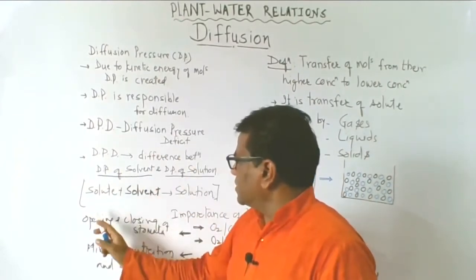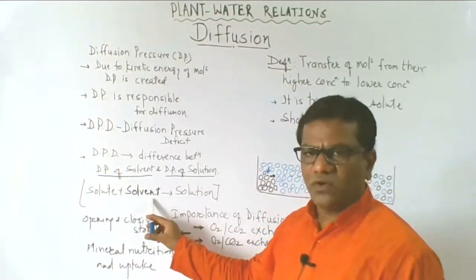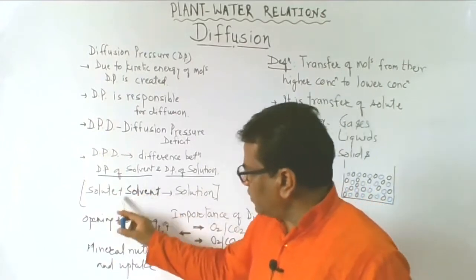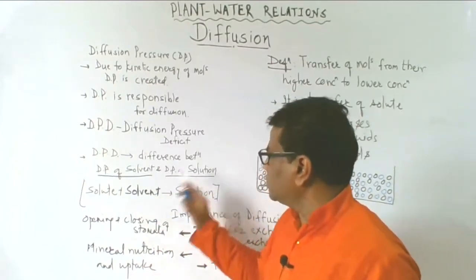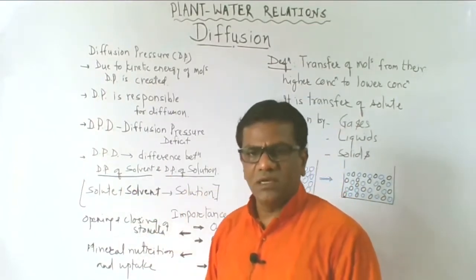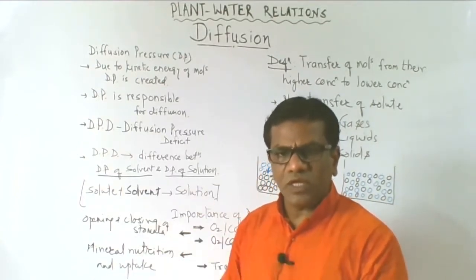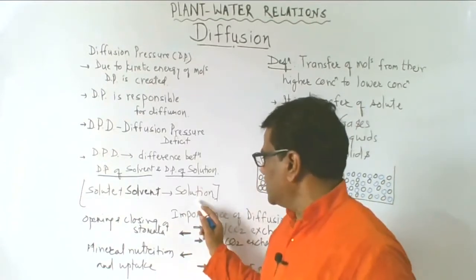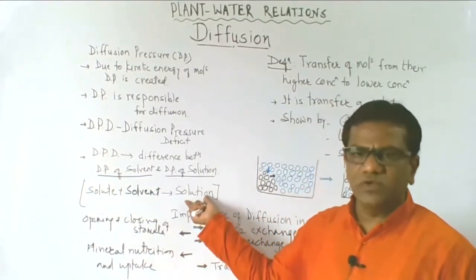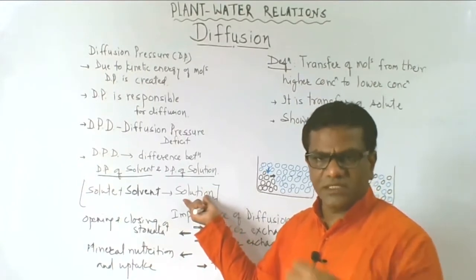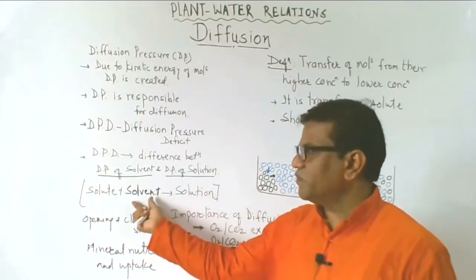Now coming to the DPD, diffusion pressure deficit. Before that, solute, solvent, solution. I told you, when solute is added to the solvent, it becomes a solution. Now this solvent, when it is pure, before becoming the solution, has more diffusion pressure. The diffusion pressure of a pure solvent is more than its solution. When the solute is added to the solvent and it becomes a solution, its diffusion pressure is less than the pure solvent.